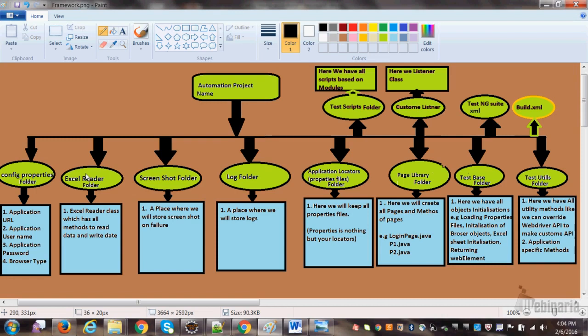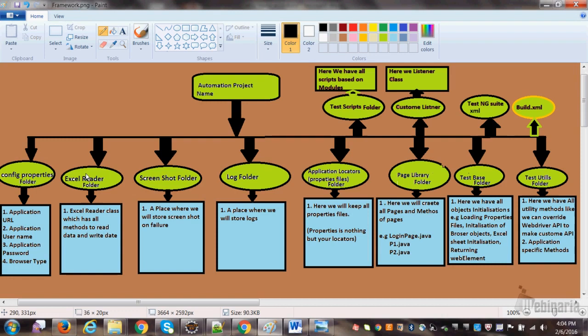Then the log folder. What is the log folder? See, whenever you are running a script, you need to know how many lines have been executed, and if a script failed, at what point it failed, right? So you need to have the log. Log means how many lines have been performed, and where it failed. So how will you do that? You have to do it through the log folder.